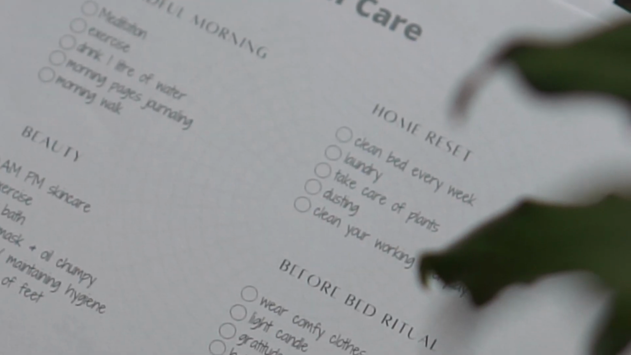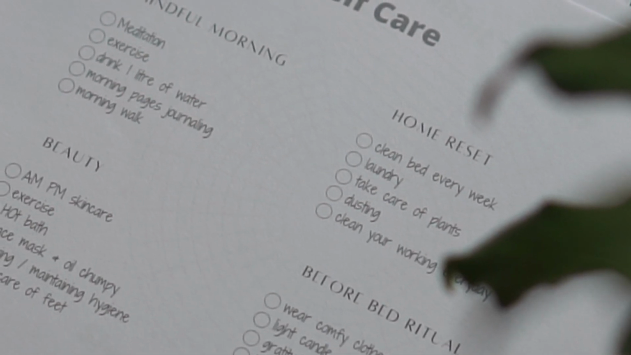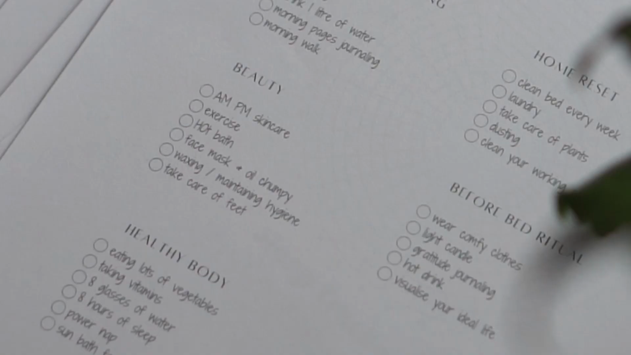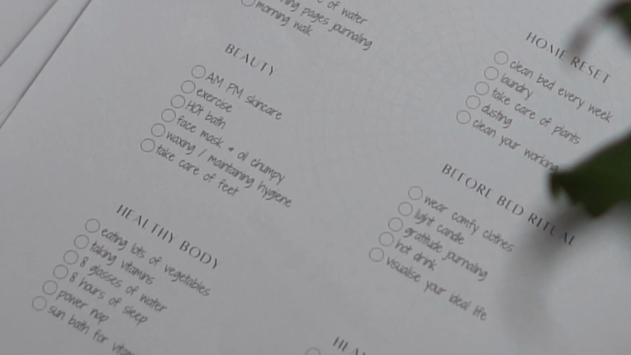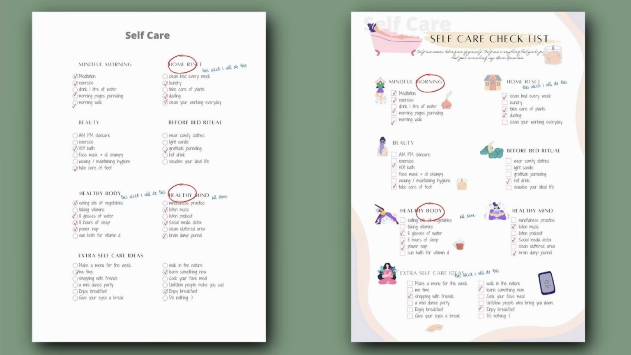In home reset, you will get clean bed every week, laundry, take care of plants, dusting, cleaning your workspace every day. In beauty category, you will see AM, PM skincare routine, exercise, hot bath, face mask, oil champi, waxing, or any kind of maintaining hygiene. Take care of your feet, which we tend to forget always.